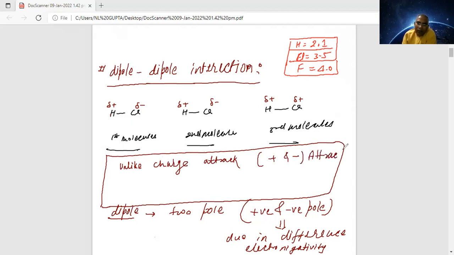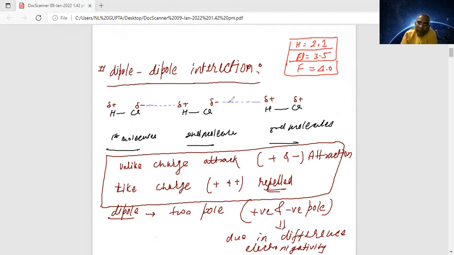And if you are talking about the other one, suppose like charges are there. Like charges will be repulsion. Like charges means plus and plus, so that is going to be repel. This is the universal law. So you see, in the first molecule the Cl atom has negative charge, here the hydrogen has positive charge. So will there be any type of force of attraction between these molecules? Yes, the positive and negative will attract each other, right? So they are attracting each other.